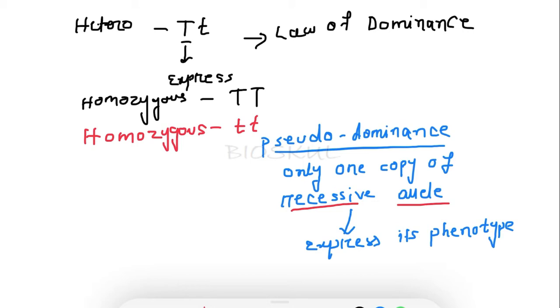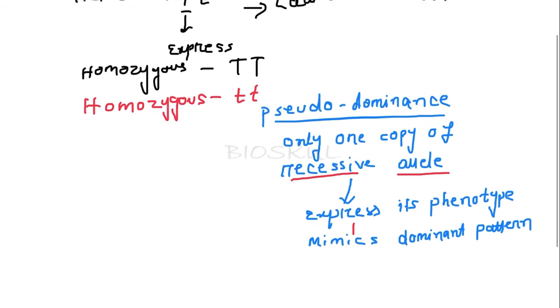That means here the recessive allele mimics the expression of the dominant. That's why it is known as pseudo-dominance. If only one copy of the recessive allele is present and the other one is absent, then the recessive allele will express its phenotype. That means it mimics the dominant pattern.